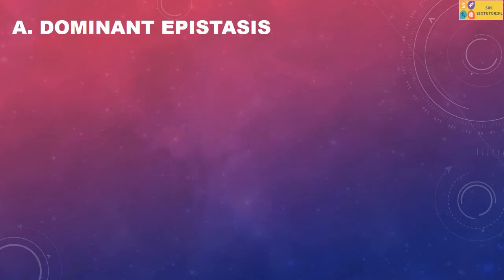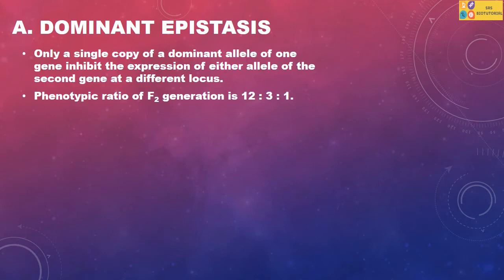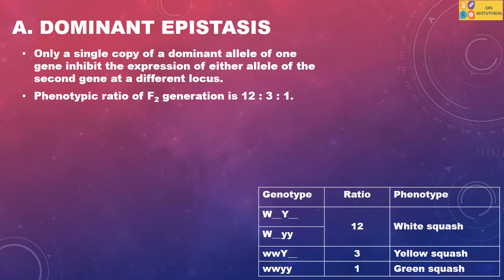Dominant epistasis. The dominant allele of one gene inhibits the expression of either allele of the second gene. The phenotypic ratio of the F2 generation is 12:3:1. This is the modified phenotypic ratio of the dihybrid cross of the F2 generation, that is 9:3:3:1.